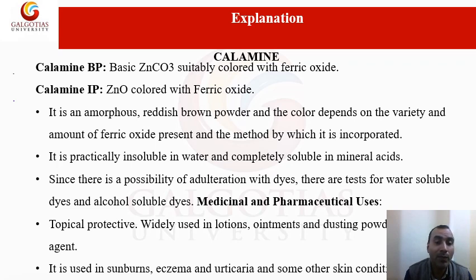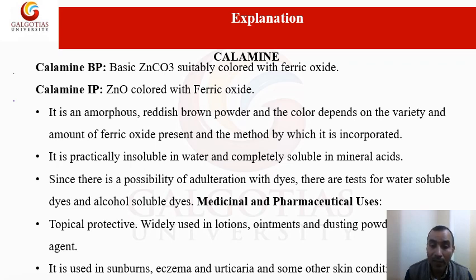Calamine BP is a composition of basic zinc carbonate with ferric oxide. Calamine IP contains zinc oxide with ferric oxide. So it is an amorphous reddish brown powder. The color depends on the amount of ferric oxide present. How much concentration of ferric oxide you are using will decide it, and also the method by which it is incorporated. It is practically insoluble in water and completely soluble in mineral acid. Since there is a possibility of adulteration with dyes, there are tests for water soluble dyes and alcohol soluble dyes.